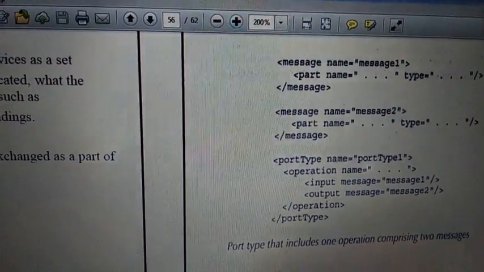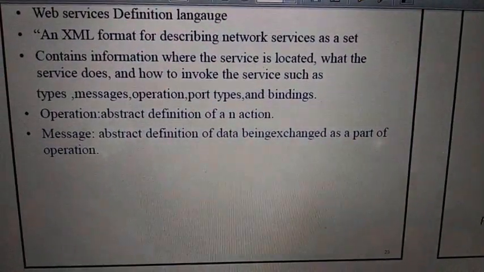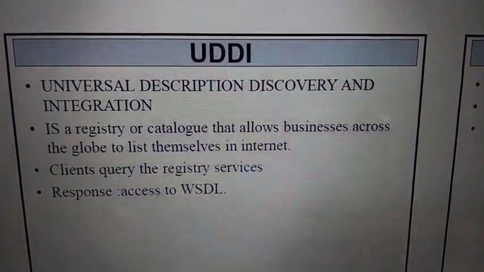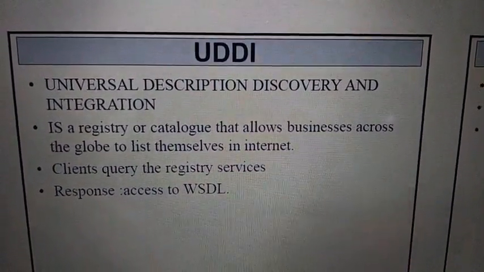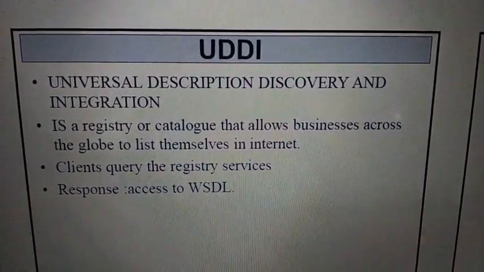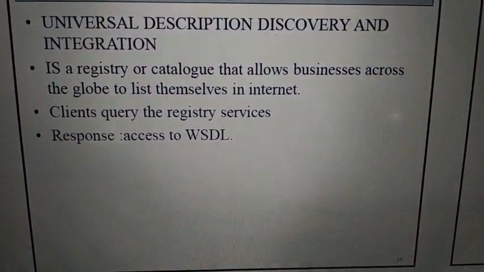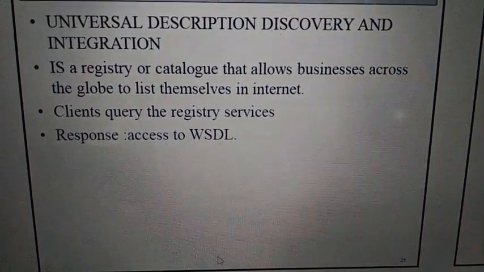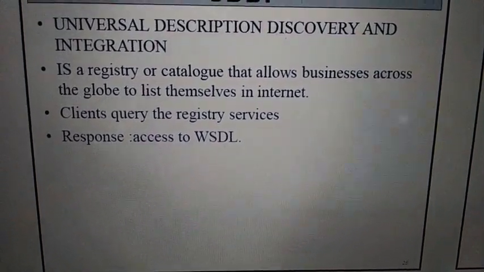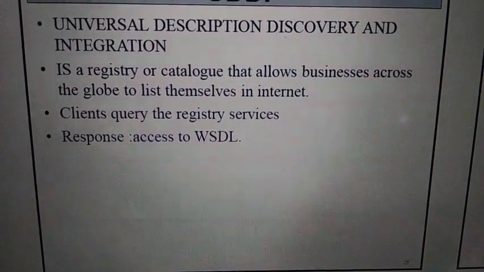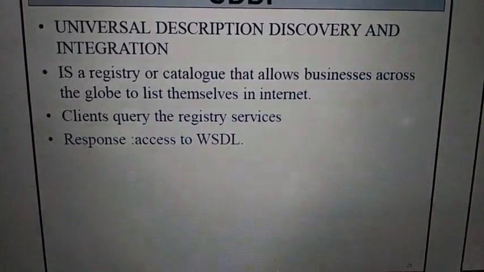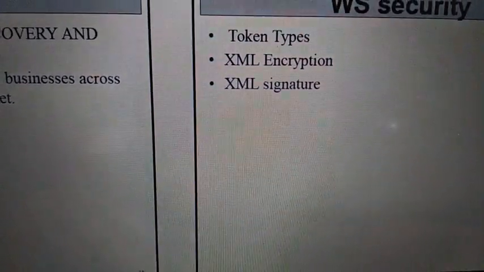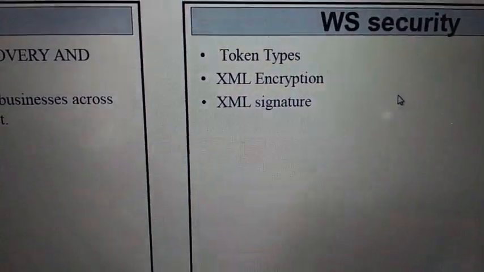and bindings, right? This is about a simple protocol called WSDL. Next one is called UDDI, that is universal description, discovery and integration. It is a registry or a catalog that allows businesses across the globe to list themselves on the internet, right? So we can also say the client queries the registry services. The response is to access the WSDL, meaning it works along with the WSDL. Okay, so those are two simple protocols after SOAP. All of those use XML.